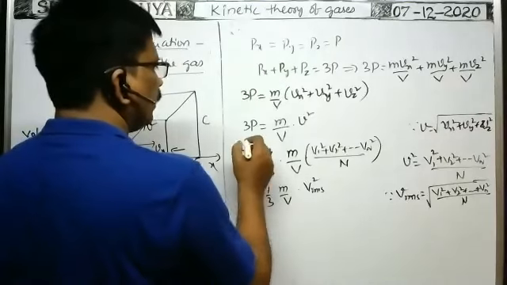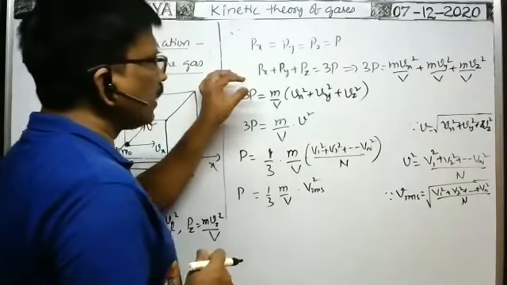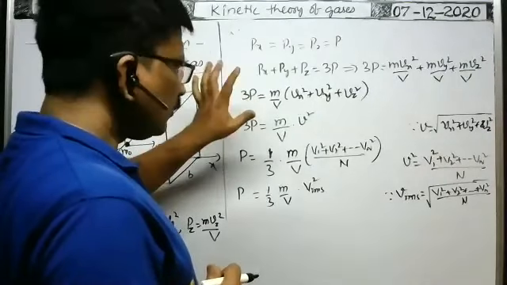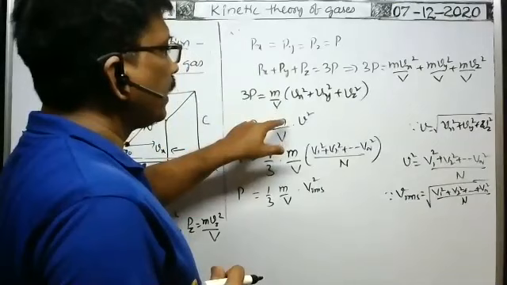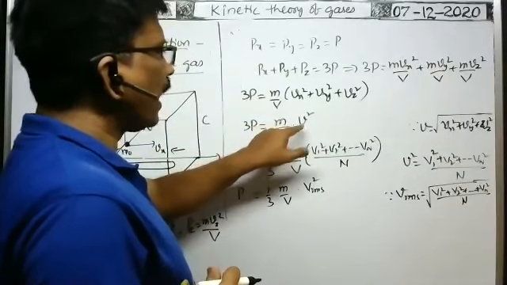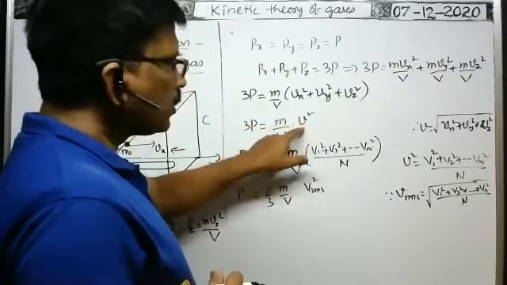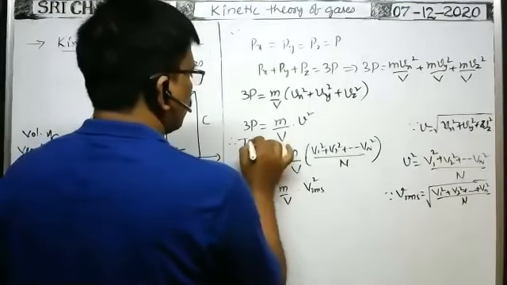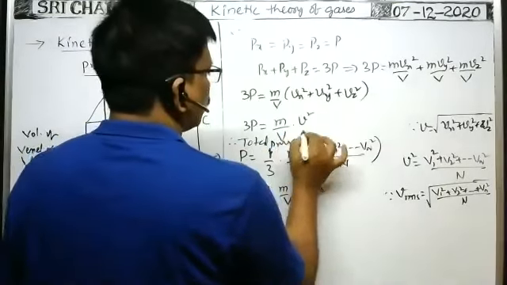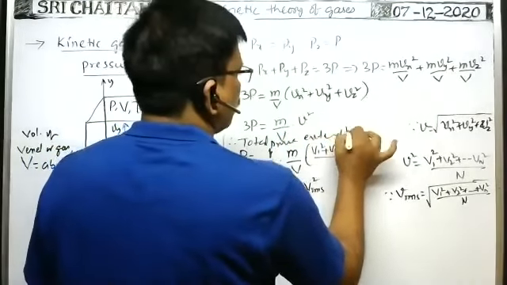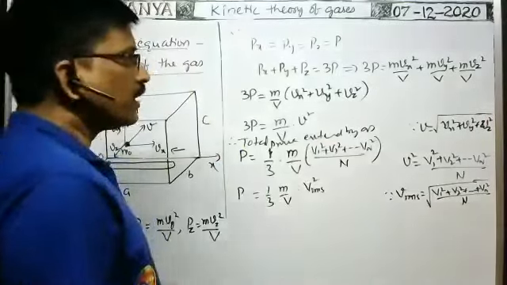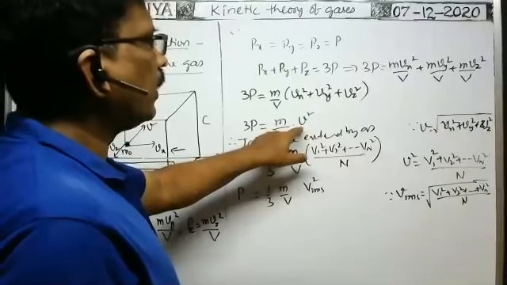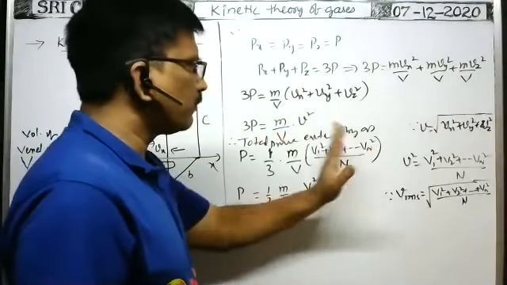Pressure exerted by the entire gas means you take the RMS speed of the gas. When you consider the total pressure exerted by the gas, then you consider the RMS speed for the particles. For all particles, we have to consider the velocities.